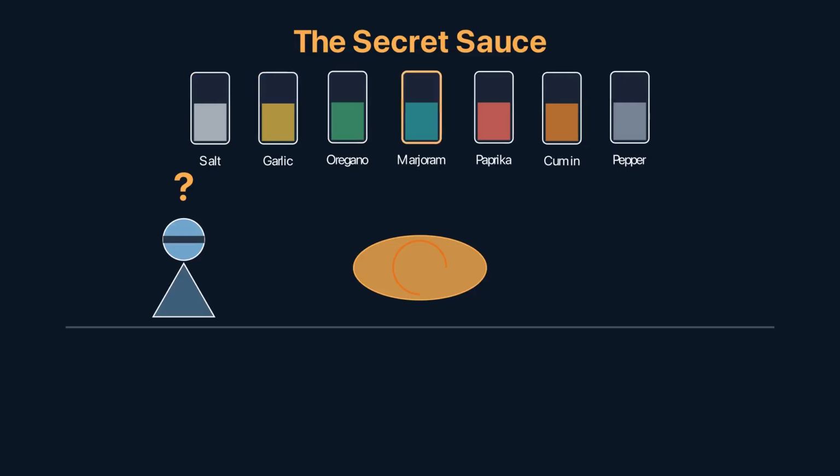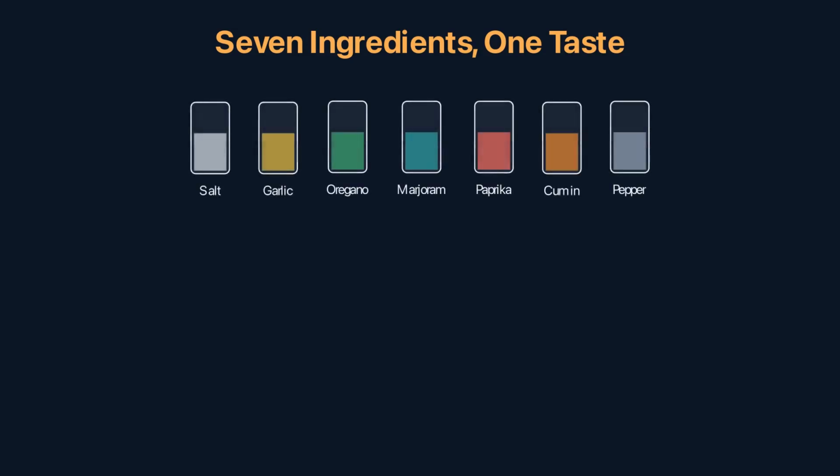Some ingredients might be indistinguishable in combination. Answering this question first, before any tasting, can save hours of futile guessing. The sauce has 7 ingredients. These are the parameters of your model. You can only taste the final product. These are the observable outputs.